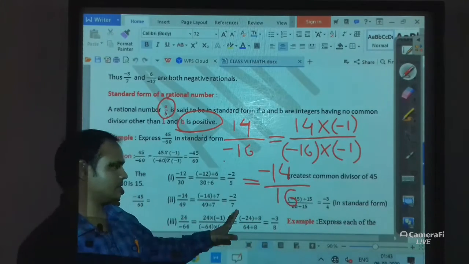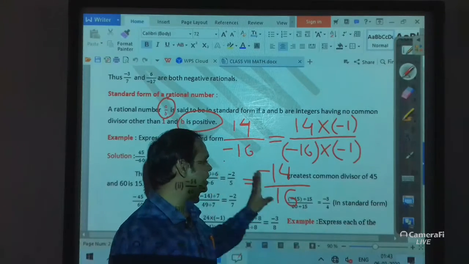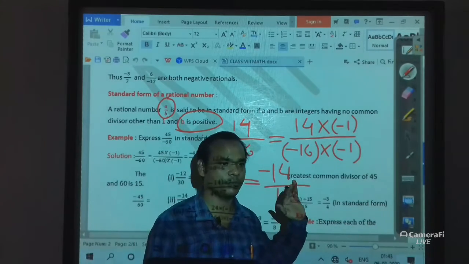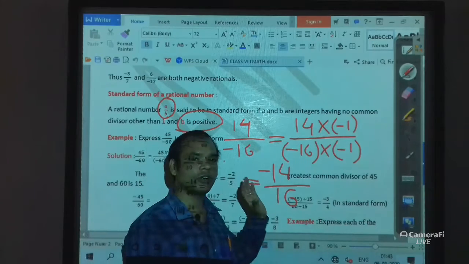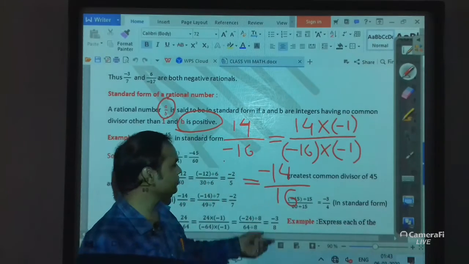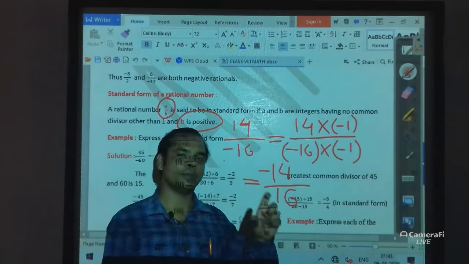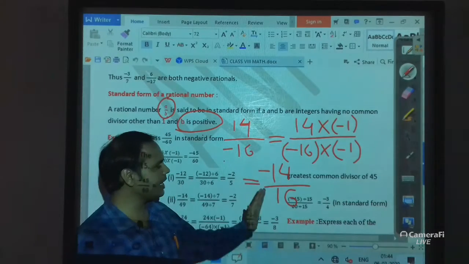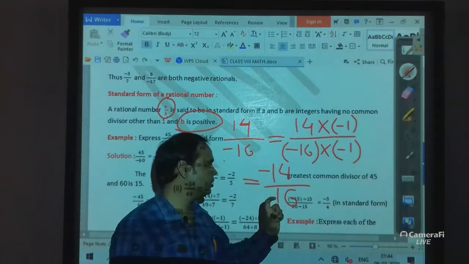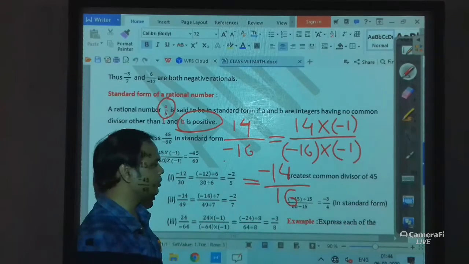But till now students, it is not in standard form. I converted it into a positive denominator, but till now it is not in standard form, because 14 and 16 have a common divisor. So now we have to divide both the numbers by a common number. So we can divide both the numbers by 2.